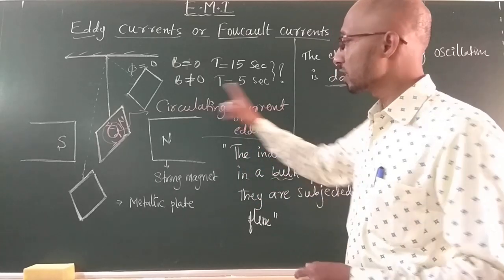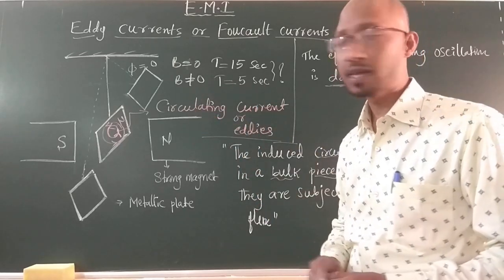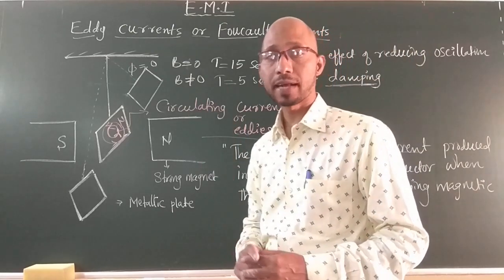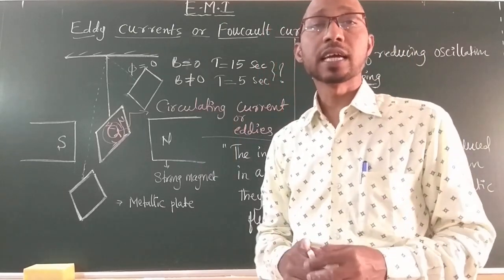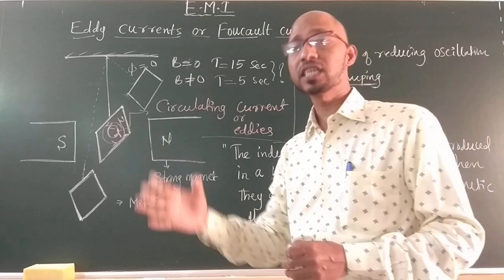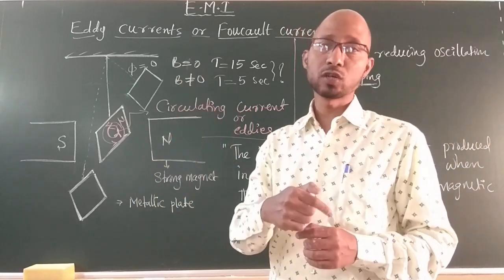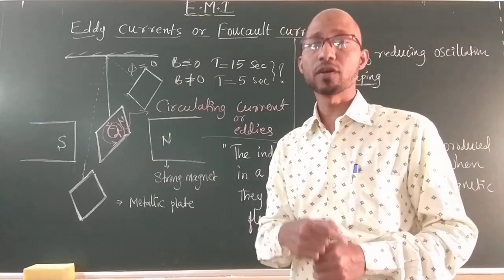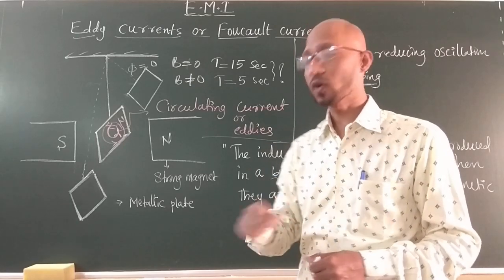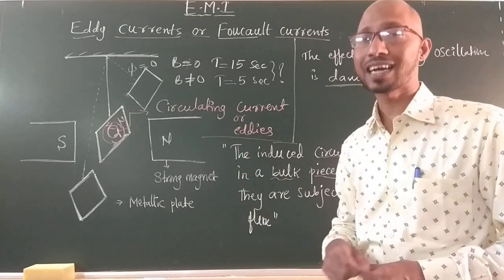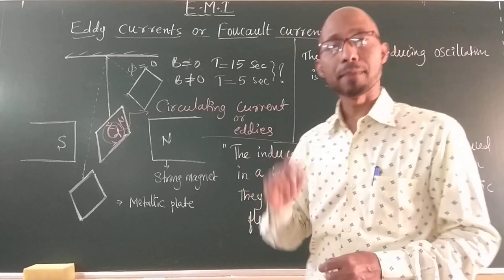The induced current generates heat in the metallic plate. Where does the heat come from? The mechanical energy of the plate is converted into the form of heat. Why is it converted into heat? Because there is an induction of current in the metallic plate.